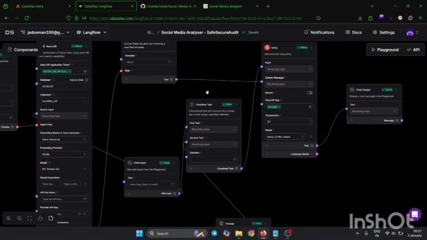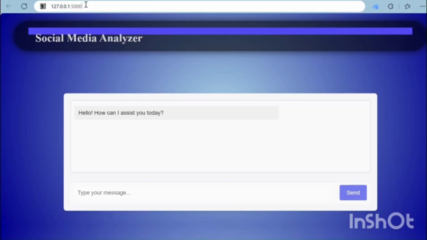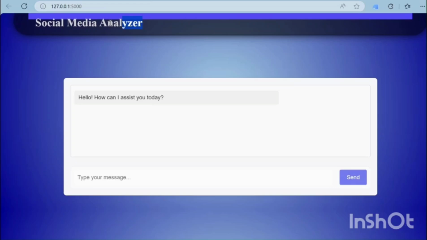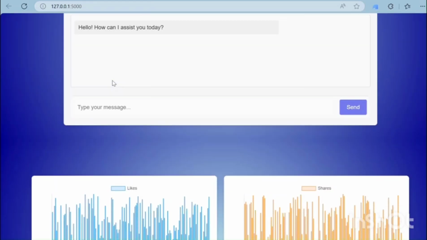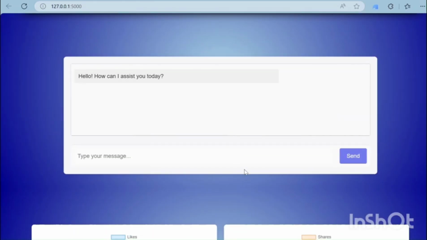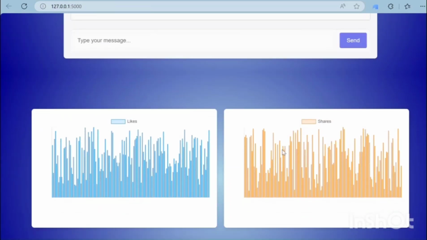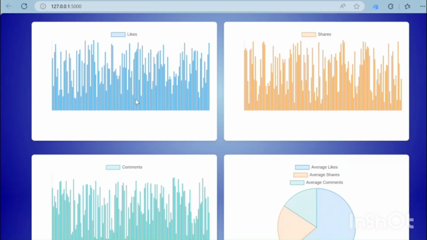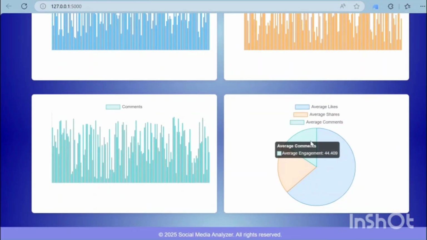After that let's go to our web application and check out the response we have. Here we have the social media analyzer and we hosted this on localhost 5000. Here are examples of what the data is saying. Here we have all the graphs that show likes, shares, comments, and average likes, average shares, average comments.